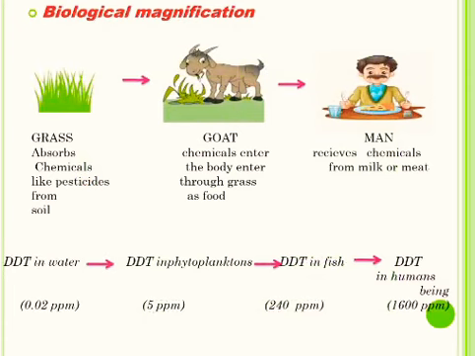Now students, let us learn about another interesting aspect of food chain, that is biological magnification. It is how unknowingly some harmful chemicals enter our bodies through the food chain.